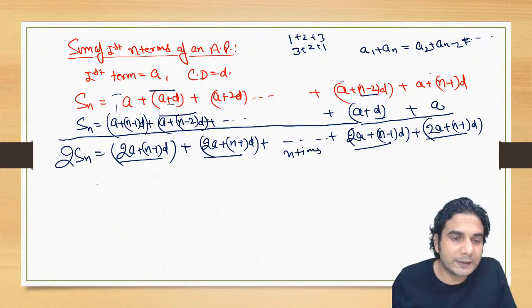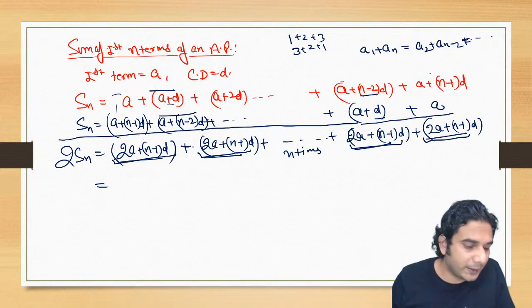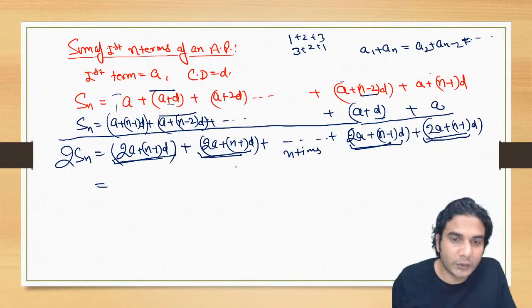So if you're adding this same term, suppose I call it B, then B plus B plus B plus B plus B, n times, that will become n into B, right? So that will become n into (2A plus (n minus 1) into D).